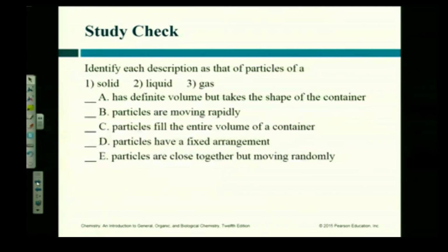They're moving really fast. They're far apart. Okay? Particles fill the entire volume of the container. Pick 2 or 3. It fills the entire volume. Okay. Look at Megan holding up the water bottle. Is that liquid filling up the entire bottle? Not liquids, is it? No. So what do we think? 3.